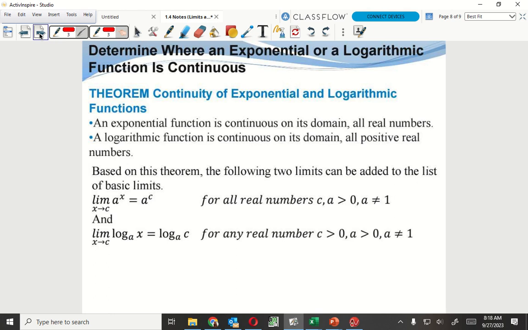So it has to be greater than 0. And a is the base, and it cannot be equal to 1. So for this right here, I can't ask for the log base 2 of some number and try to plug in a negative in there. It's not going to work. It doesn't exist there.